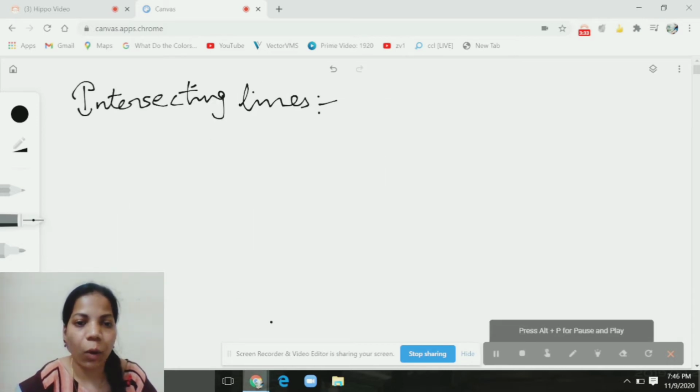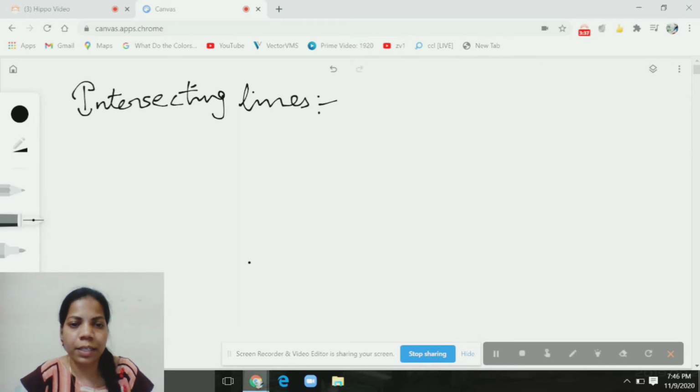Now let us see what are intersecting lines. If two lines pass through the same point, then those lines are called intersecting lines.